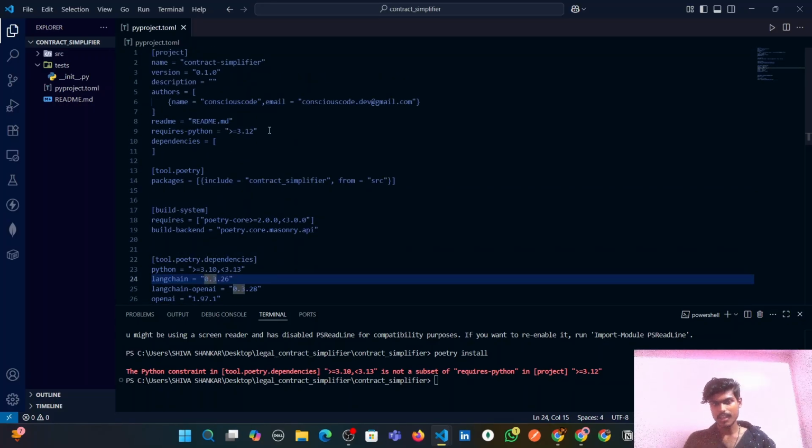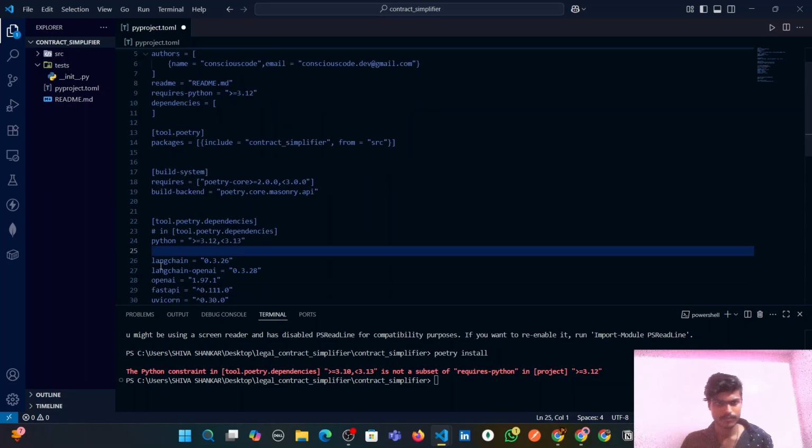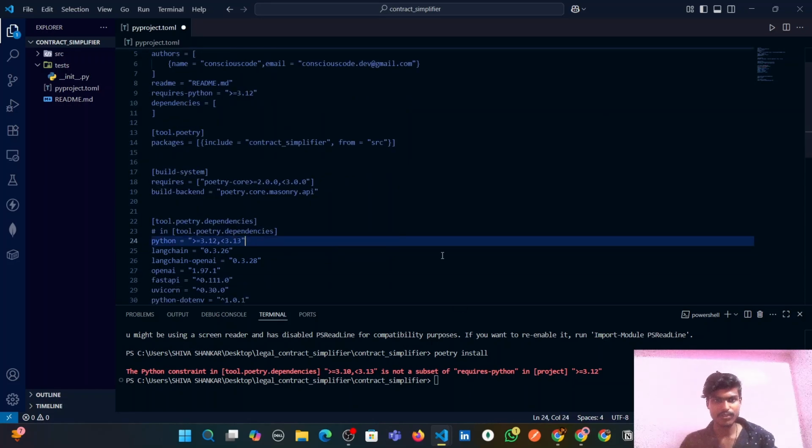But here we already mentioned that this project requires a Python version greater than 3.12, which is contradicting itself. So we need to either change this line or change this line. So let's try changing this line, guys. I have changed it to say we need a Python version greater than 3.12 and less than 3.13. Let's try again.